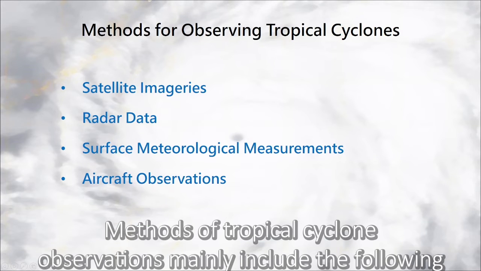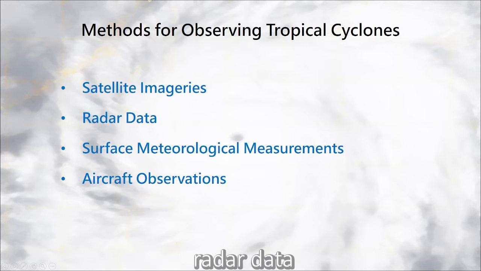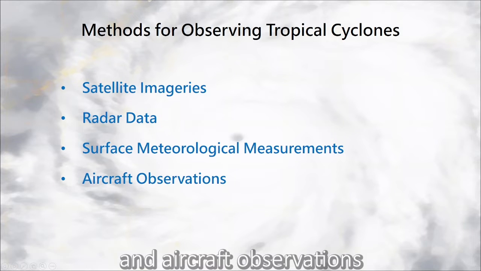Methods of tropical cyclone observations mainly include the following: satellite imageries, radar data, surface observations, and aircraft observations.